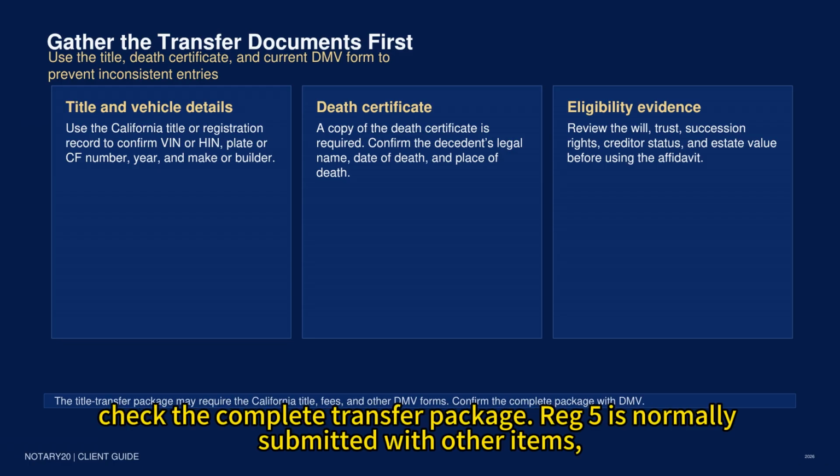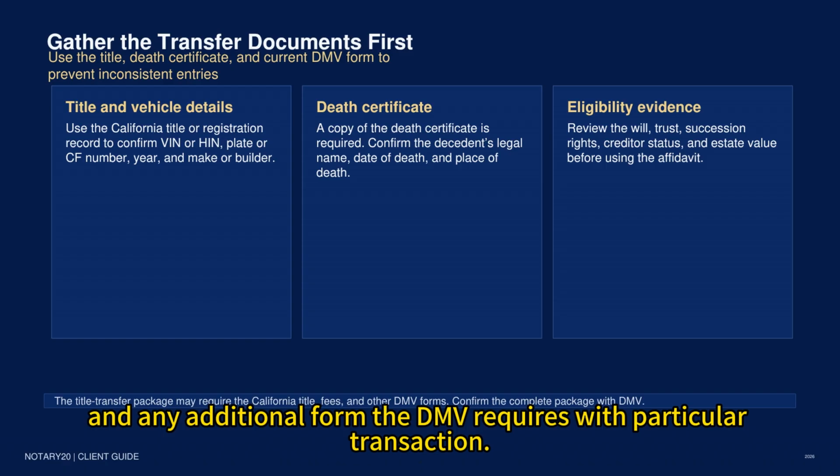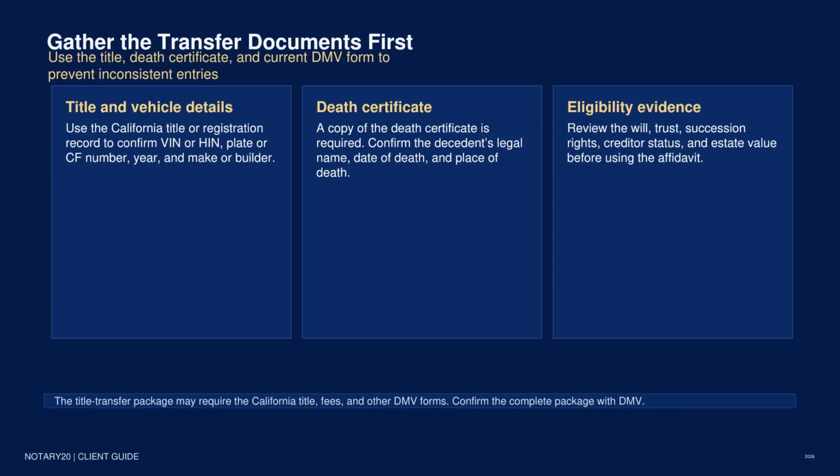Finally, check the complete transfer package. Reg 5 is normally submitted with other items, such as a properly endorsed California title, the transfer fee, the death certificate copy, and any additional form the DMV requires for a particular transaction. Confirm the current checklist before mailing or visiting an office.